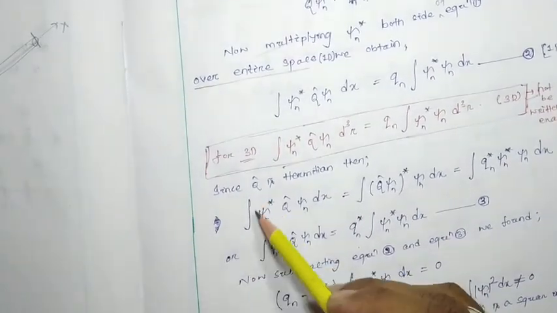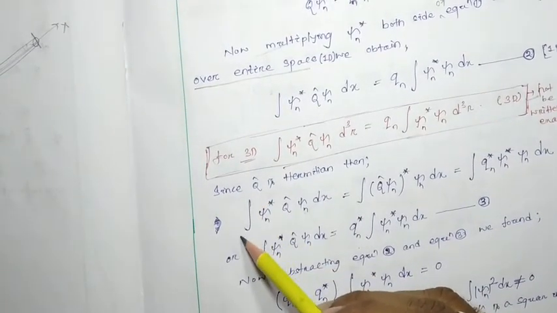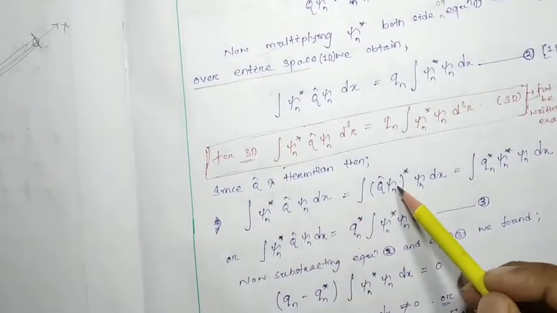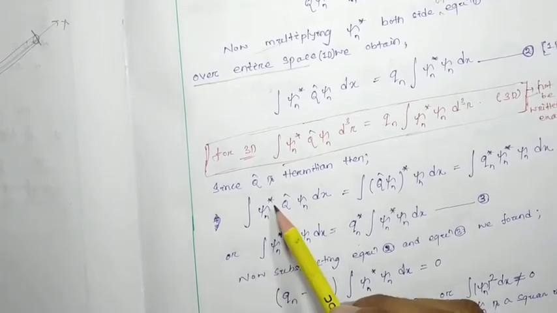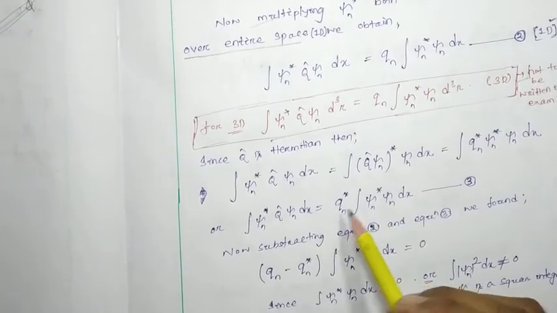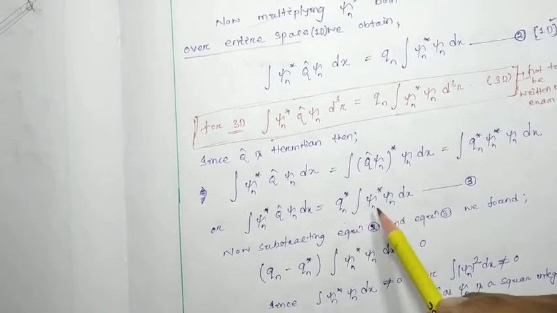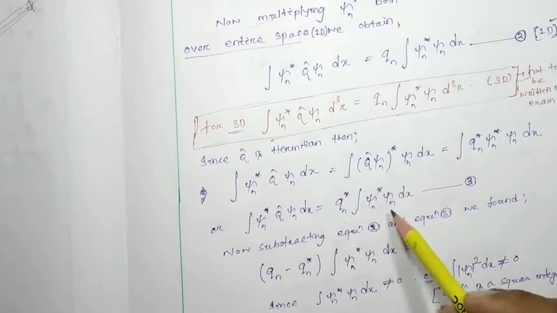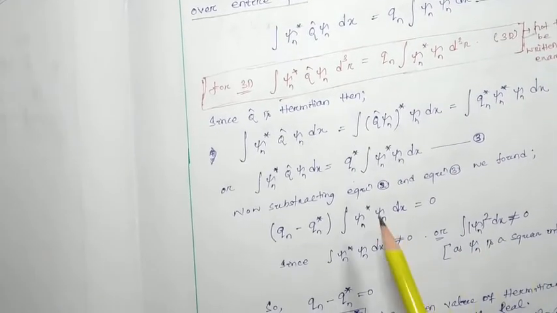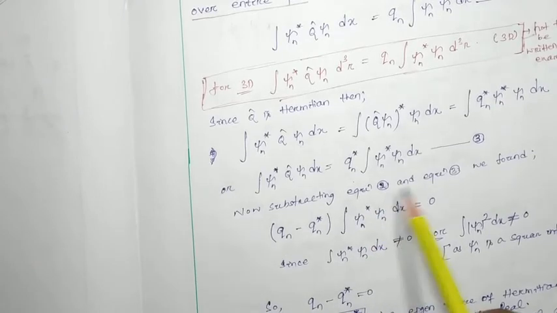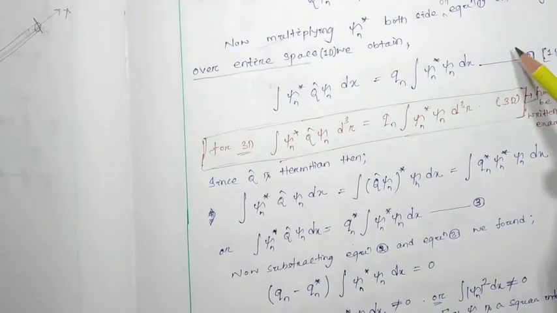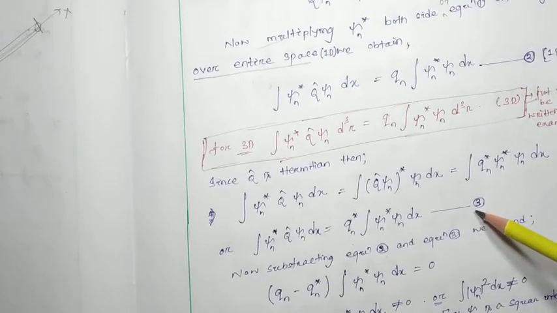So integration over this will be taken as integration over the entire space. Now the integration over entire space of psi n star Q cap psi n dx is equal to Qn star times the integration over entire space of psi n star psi n dx. Let this be equation number 3. Now we have to subtract equation number 2 and 3.